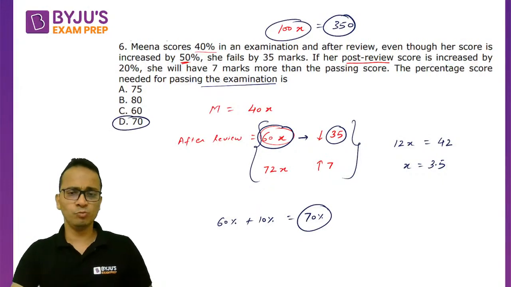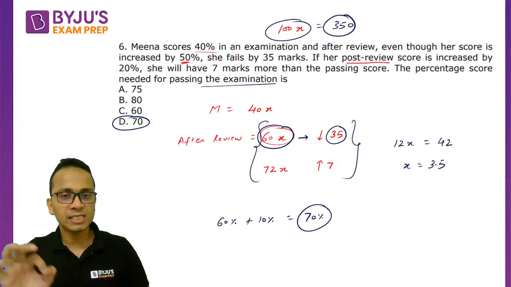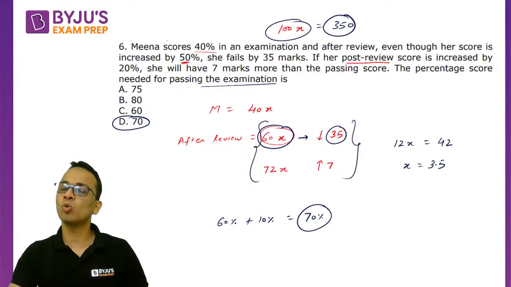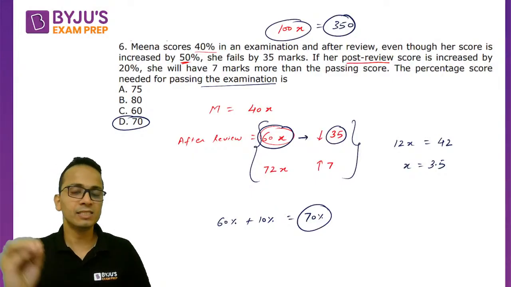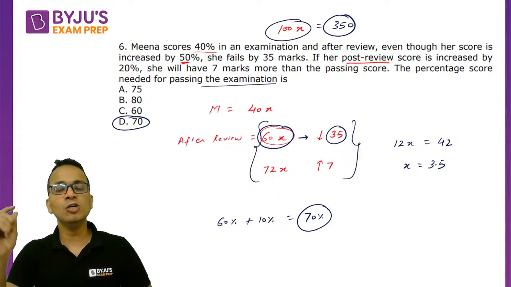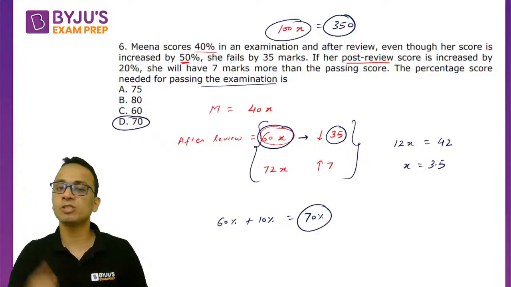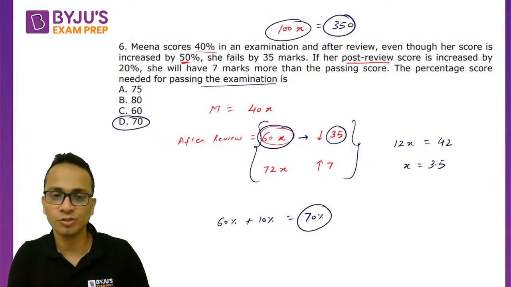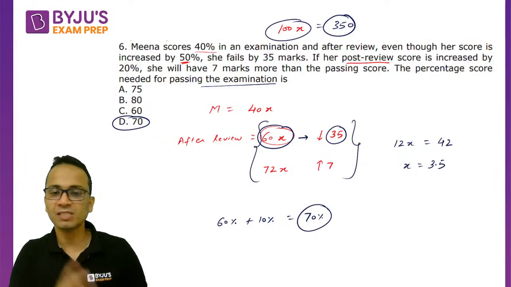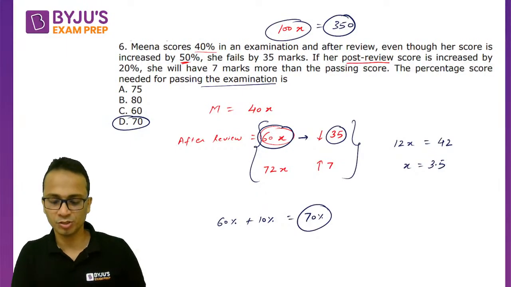Okay. So you must see how I have saved a little bit of time. I did not calculate the score. I saw that 60x is already 60%. I have to add 35 to it, then I'll get the passing marks. 35 is what percentage of 350? It is 10% of 350. So 60% plus 10%, the answer will be 70%. Okay. All right.